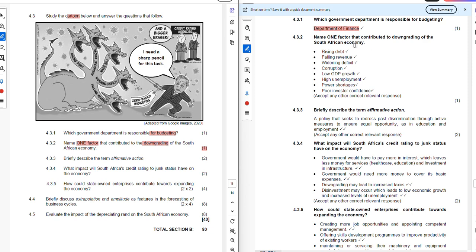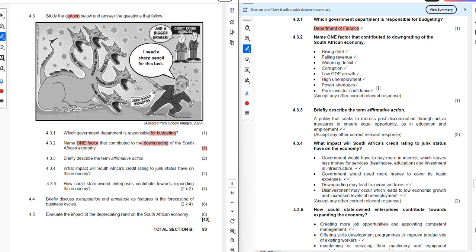It is rising debt, and you can see that from what we see here. Those factors are also shown here: the failing of revenue and the widening of the deficit, corruption, low GDP growth, high unemployment, power shortage, and poor investor confidence.